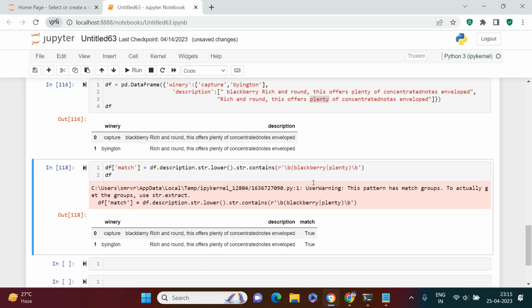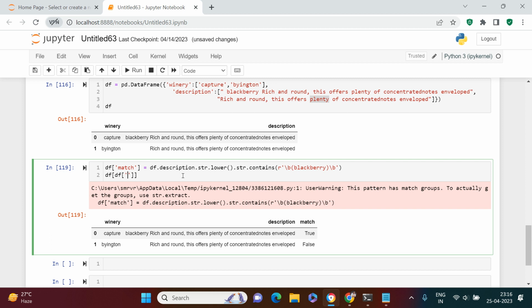Now let's just run this. So you see over here, you get a match for both of these two. This is exactly what you have to do. Now in the final output, you need to produce only binary for the true cases, right? So for now, what I'm going to do is I'm going to remove this plenty so that we could get only one match, right? And now we need to put a filter into this, right?